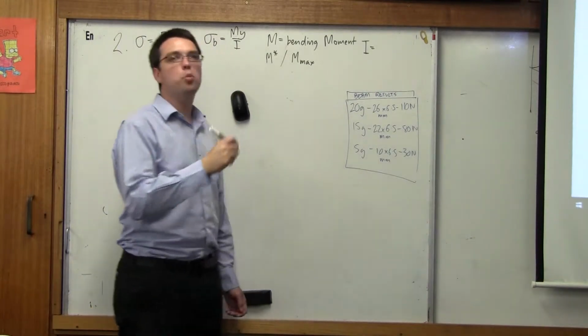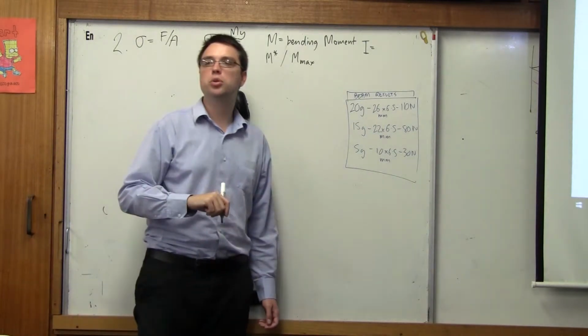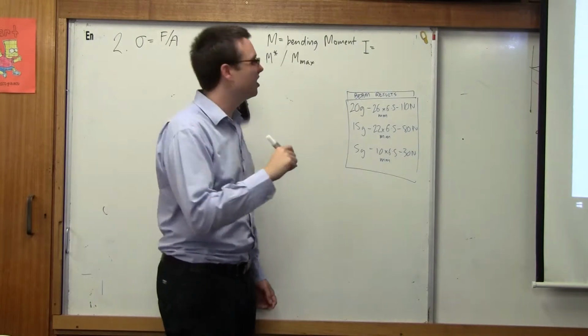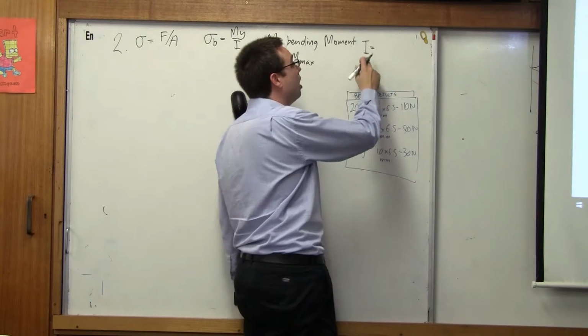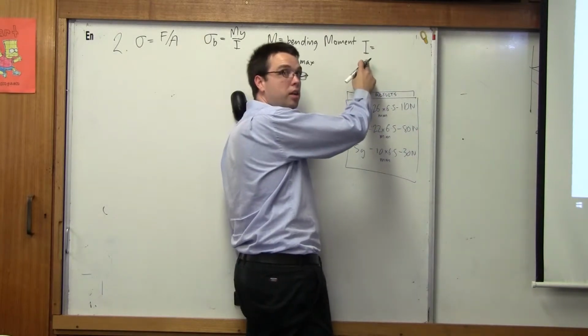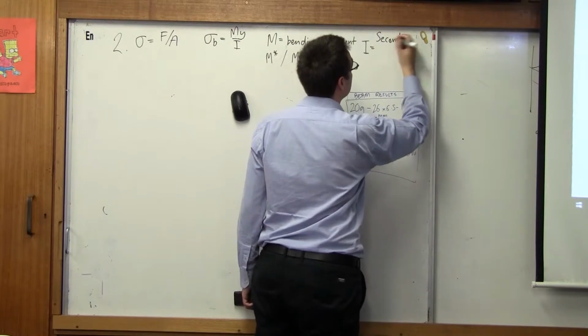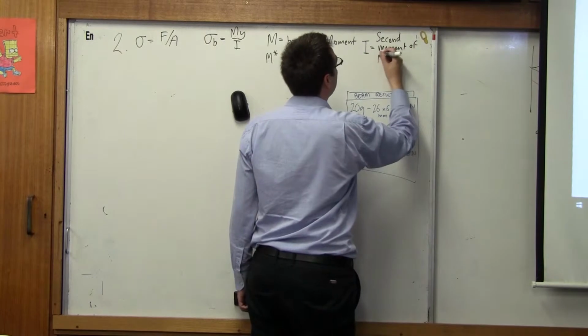Okay, I think of it as moment of inertia, but as I learned, through some lecturer saying to me, well, actually, it's second moment of area, right? There's a slight difference in those 2 things. Effectively, for you, it doesn't matter. I like moment of inertia because it starts with an I, but I'm going to write the correct one up here, at least today, which is second moment of area. Now, area is measured in what?